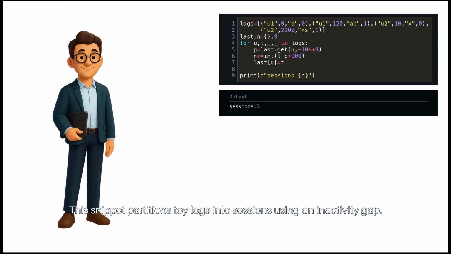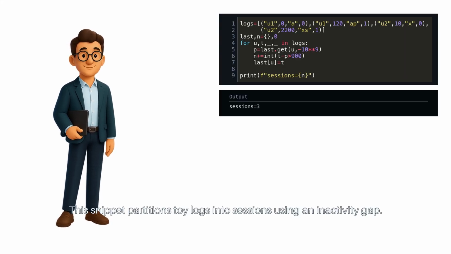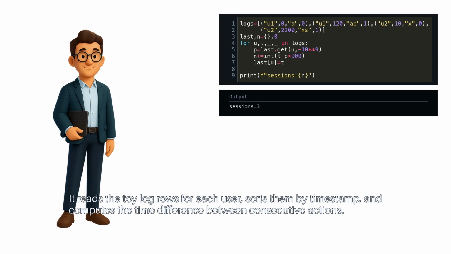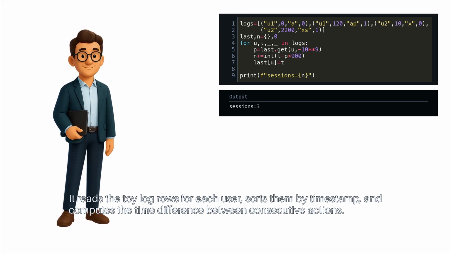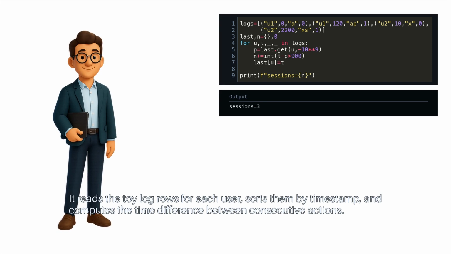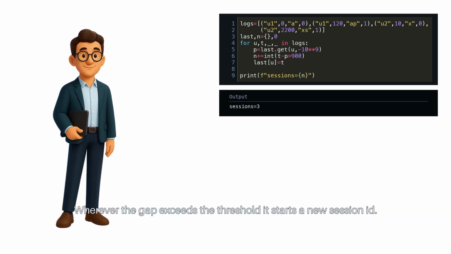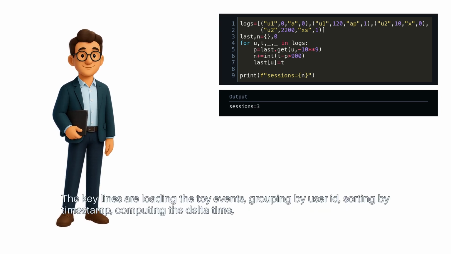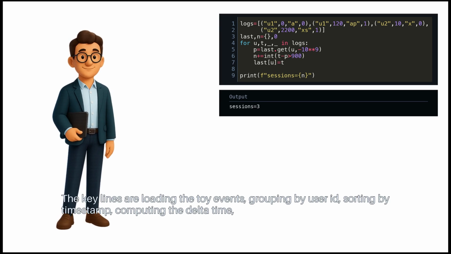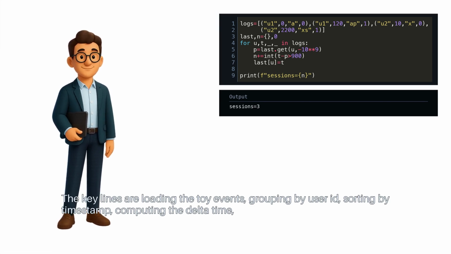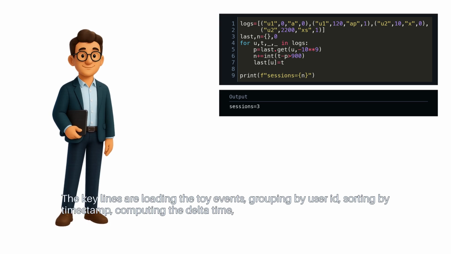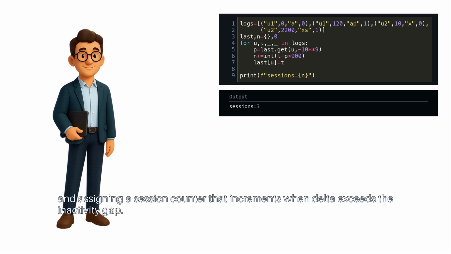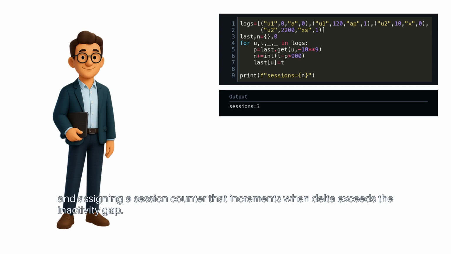This snippet partitions toy logs into sessions using an inactivity gap. It reads the toy log rows for each user, sorts them by timestamp, and computes the time difference between consecutive actions. Wherever the gap exceeds the threshold, it starts a new session ID. The key lines are loading the toy events, grouping by user ID, sorting by timestamp, computing the delta time, and assigning a session counter that increments when delta exceeds the inactivity gap.